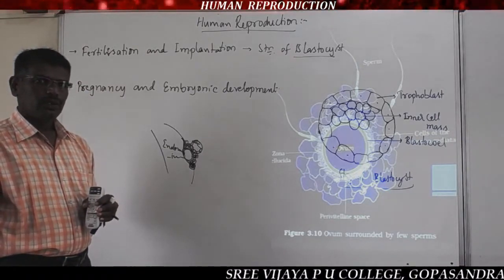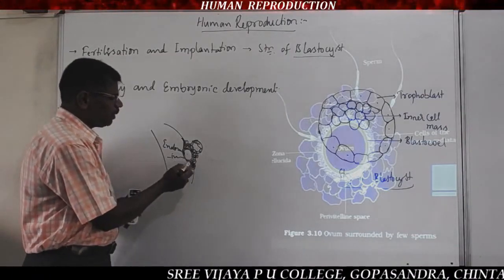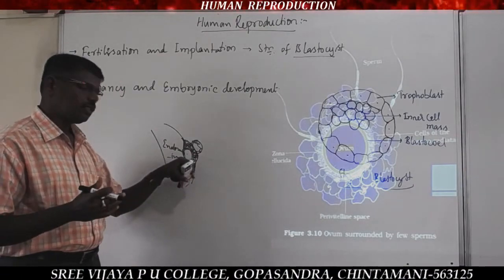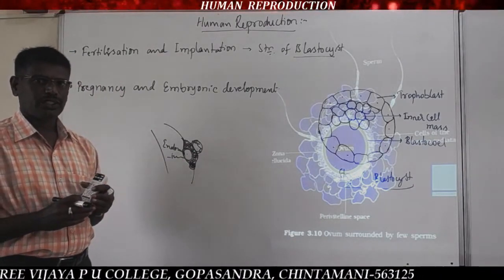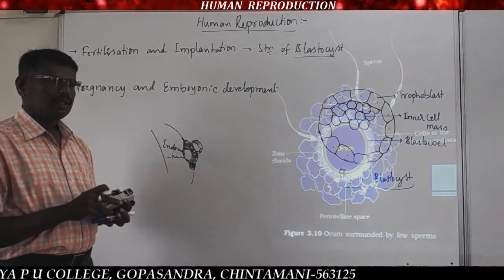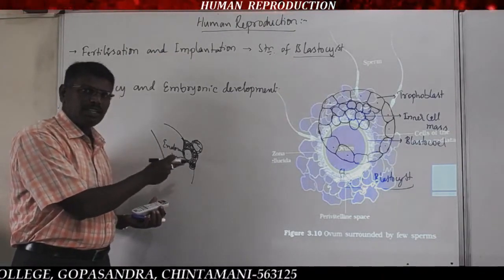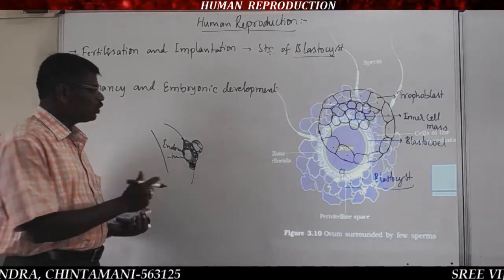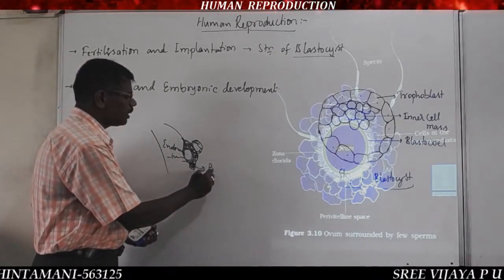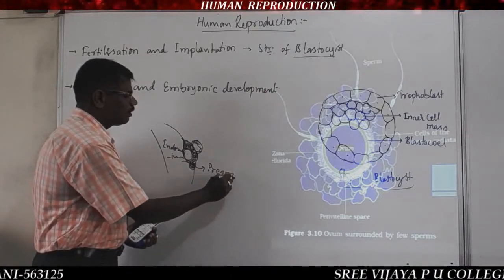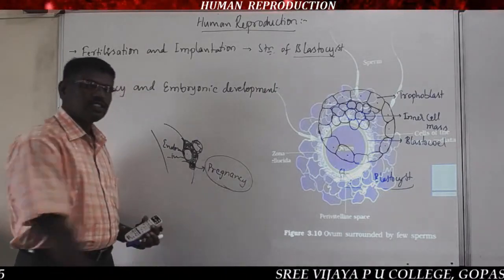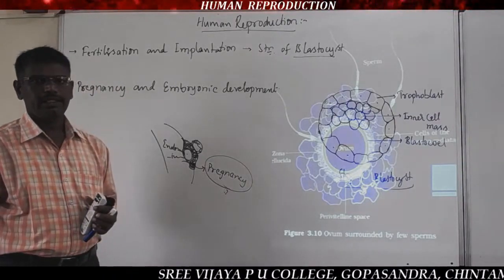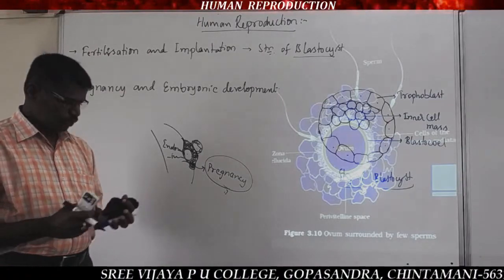Got it? So within 5 days after implantation, the entire blastocyst is completely covered by the endometrial cells. That is, successful implantation has occurred. Successful implantation leads to the starting of the pregnancy period.